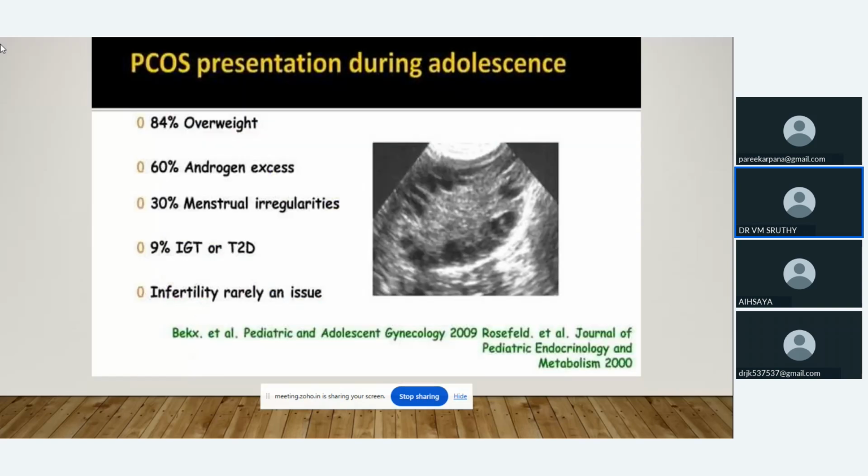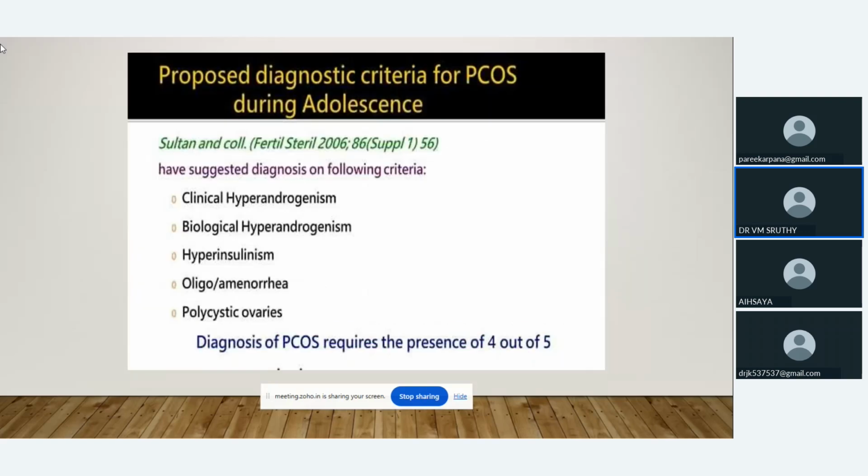PCOS presentations during adolescence: 84% will be overweight, with androgen excess, menstrual irregularity, then glucose intolerance or diabetes mellitus. In adolescents, infertility is rarely an issue. The proposed diagnostic criteria for PCOS during adolescence, 10 to 19 years of age: clinical hyperandrogenism, biological hyperandrogenism, hyperinsulinism, oligomenorrhea or amenorrhea, polycystic ovaries.